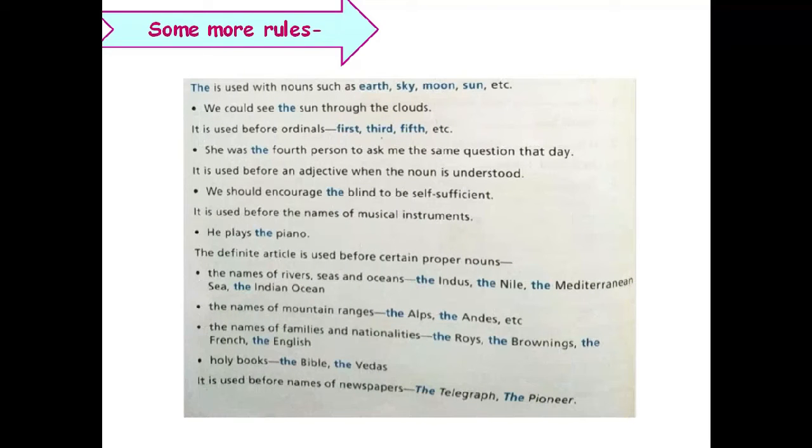Moving on, we will see some more rules. This picture I've taken from your book. These are a lot of rules which are back to back. We will keep on reading, and these are very general, very easy rules.